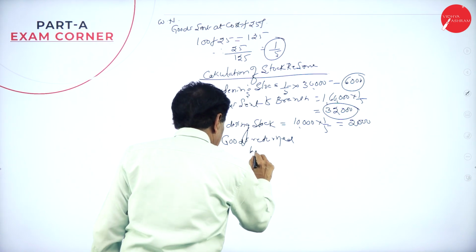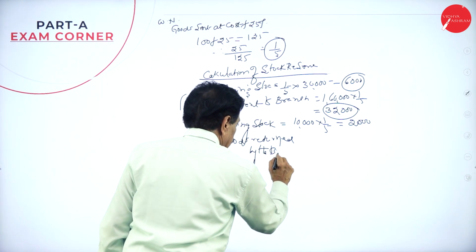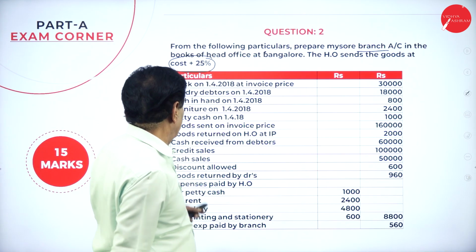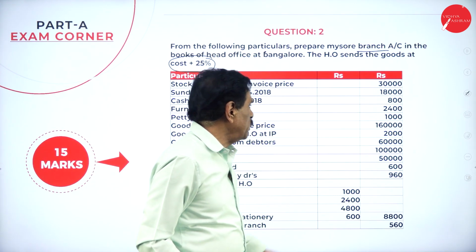Number 4, goods returned. Goods returned by the branch. What's the value of the goods returned? So goods returned to head office is 2,000.